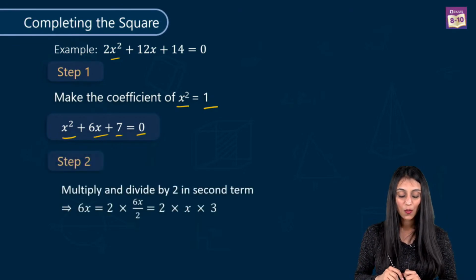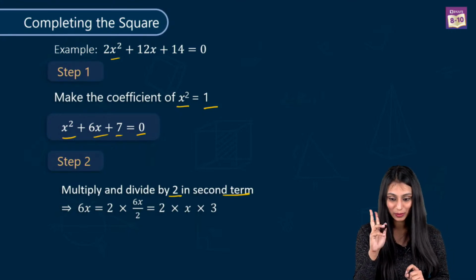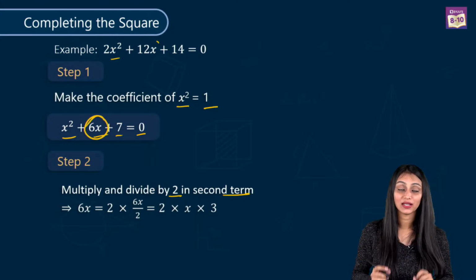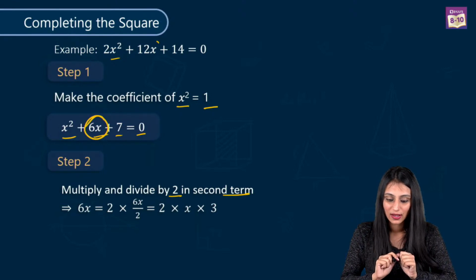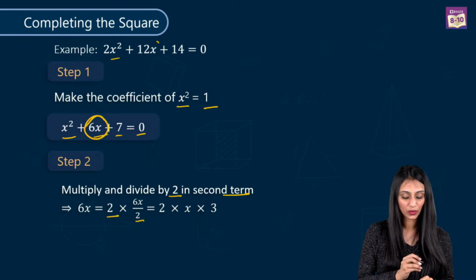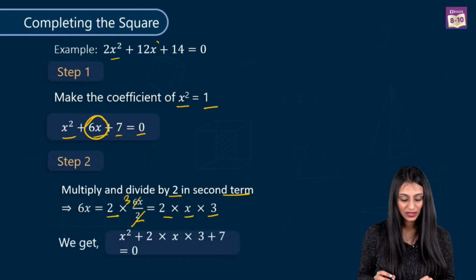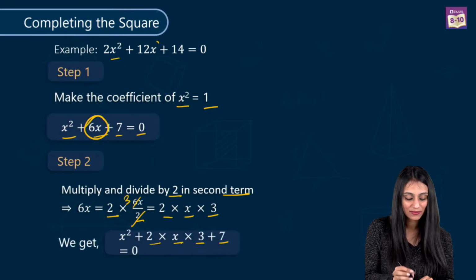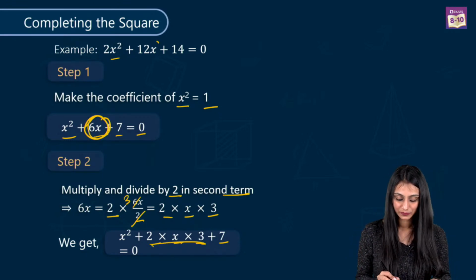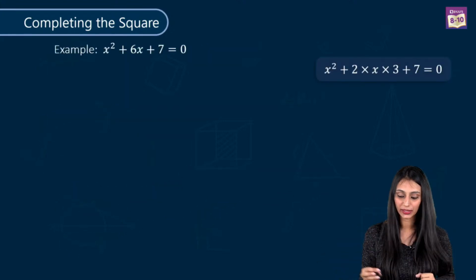Alright. Now the next step is to multiply and divide the second term by 2. Second term, remember this thing. Yes, the second term is this one now, right? It has to be in standard form, right? So we multiply this by 2 and divide by 2. What do we get here? I cancel this out. I get 2 times x times 3. So the equation that we have is x square plus 2 times x times 3 plus 7 equal to 0. I have substituted 6x with this, right? So this is the equation after substituting it.